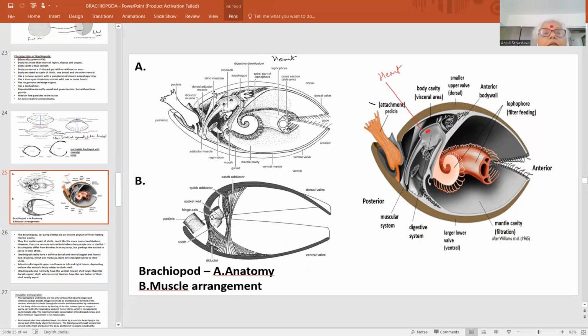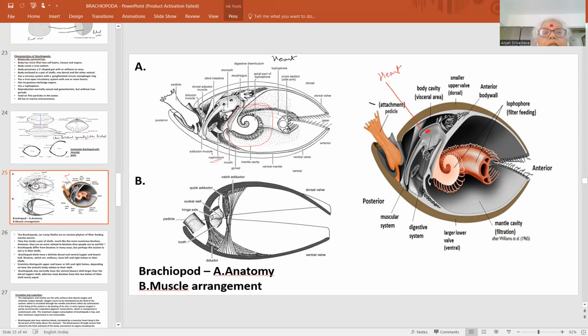All the internal structures are here in the mantle cavity and in the body cavity. This is the digestive system. This is the lophophore, the very important lophophore, a crown-like structure with infolding and spiral coils. Food gets entangled in the hairs and spine-like structures along it, and these are gradually formed, largely of calcium carbonate.